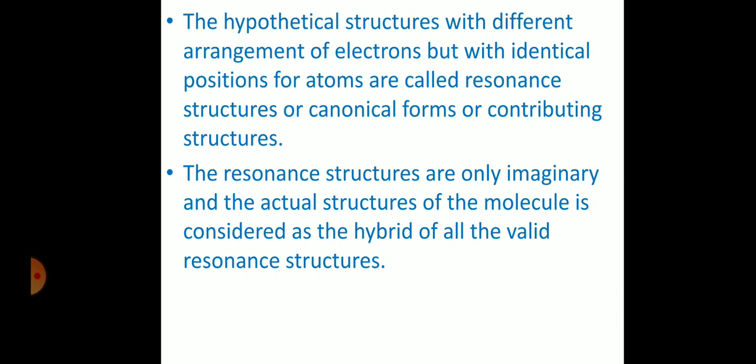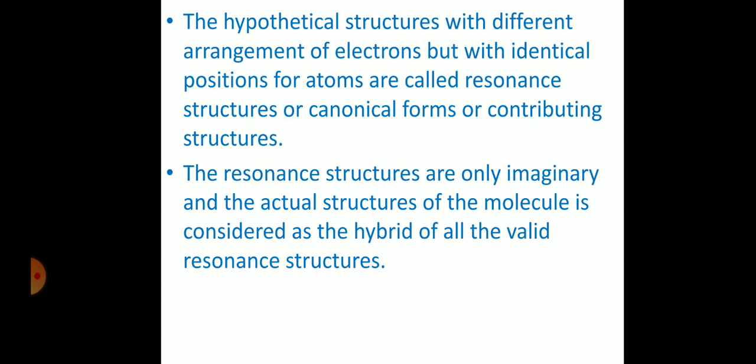But what is the actual structure? By the combination of all these resonance structures, you will get the actual structure. That is called the resonance hybrid. That is the only real structure which we write on paper or which exists in nature. How is that real structure obtained?